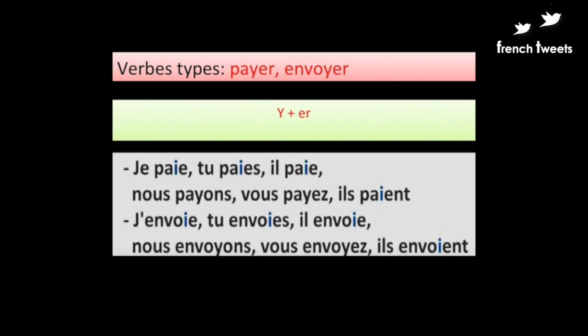Je paie, tu paies, il paie, nous payons, vous payez, ils paient. Now for the verb envoyer, j'envoie, tu envoies, il envoie, nous envoyons, vous envoyez, ils envoient. Now whenever we have a yer ending verb, we will always use this set of conjugation.